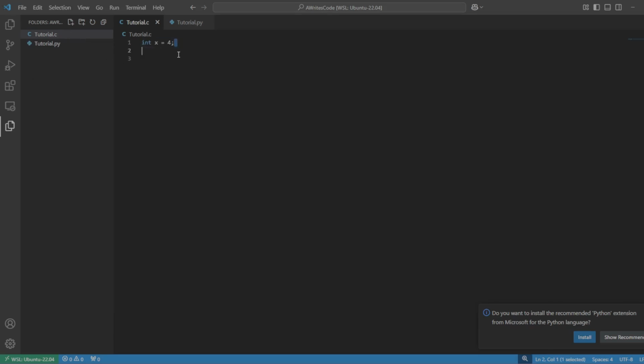Now, let's start off by talking about how a program actually works. A C program works by running the executable file, and your operating system starts your program through what is called an entry point. Now, what is an entry point? An entry point is the first function that is called to start the program.